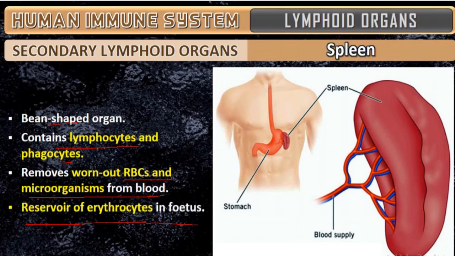Immediately the spleen will respond by activating the two immune systems in our body. One is humoral immunity, another one is cell mediated immune system. When this response occurs, antibodies will be built up in numbers, and they will start fighting against the antigen. So this is regarding the primary lymphoid organs and the secondary lymphoid organs.